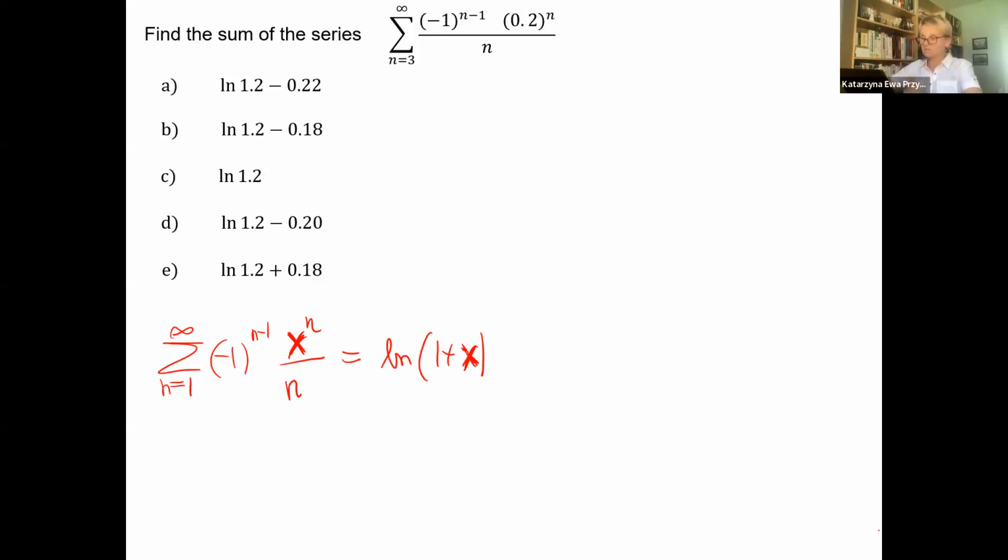And also, it's really important that x is only between -1 and 1. That's what we actually see. Let me rewrite this. We have to pay attention to the index, -1 to the n minus 1, correct? And then 1 plus what quantity I have to put to get 0.2?